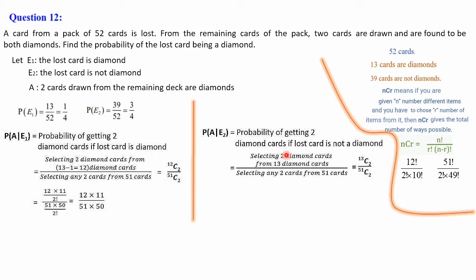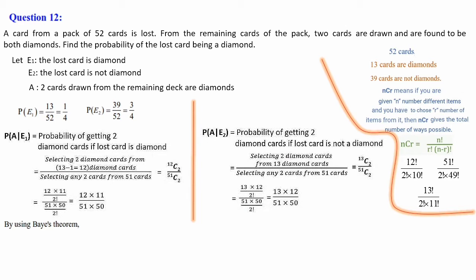So here 2 items we have to choose from 13 items in 13C2 different ways, and here 2 items we have to choose from 51 total cards, that means 51C2 different ways. The same calculation only, 13C2 means 13 factorial divided by 2 factorial into 11 factorial. Product of numbers from 1 to 11 will be cancelled from the numerator and denominator. In the numerator the balance is only 12 and 13. That is 12 into 13 divided by 2 factorial, divided by denominator 51C2, we have calculated here 51 into 50 by 2 factorial. So 2 factorial we can cancel in the numerator and denominator. So 13 into 12 divided by 51 into 50.